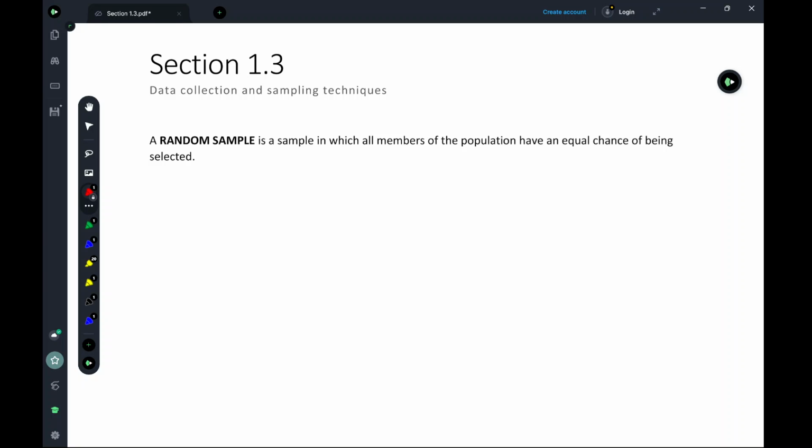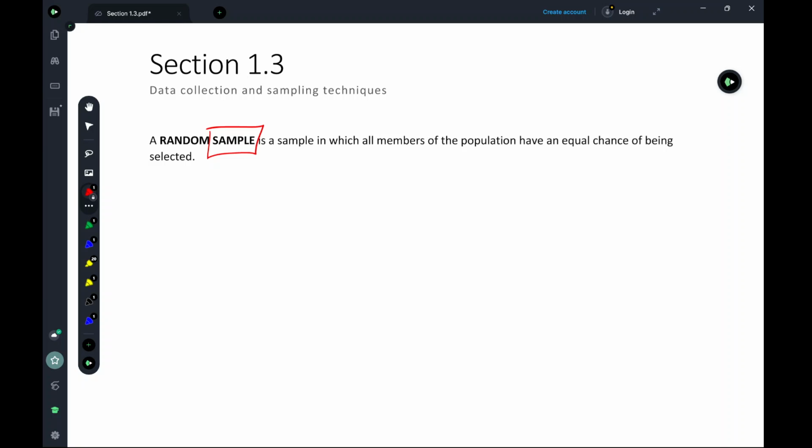In section 1.3, we're going to continue our discussion of a topic that we briefly started to talk about in the previous sections, specifically this idea of a sample. We talked about the difference between a population and a sample, where the population is everything you're studying, all the people, or all of the polar bears, or the list could go on and on. The thing that you're studying, everything that fits into that thing that you're studying.